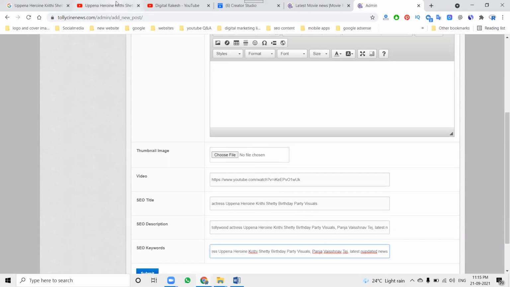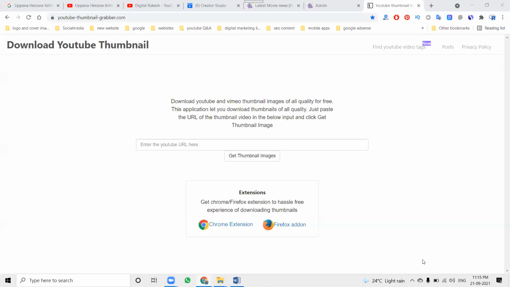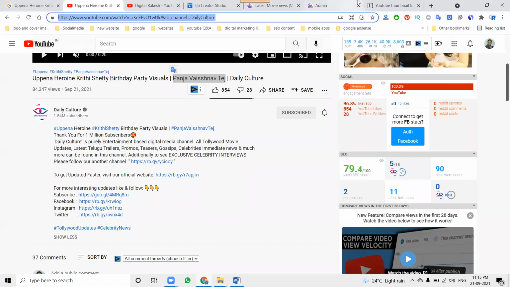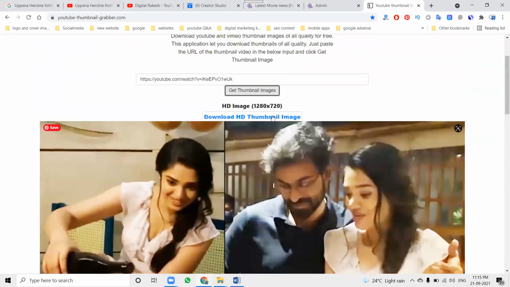Here the image is important. We can use the same image, or else we can use another image. For downloading the YouTube image, I'll show you one website. This is one of the websites: Download YouTube Thumbnail, YouTube Thumbnail Grabber.com. Simply copy the URL and paste it. It will show different images. Whichever image you want, just click to download. After download, the picture is done.